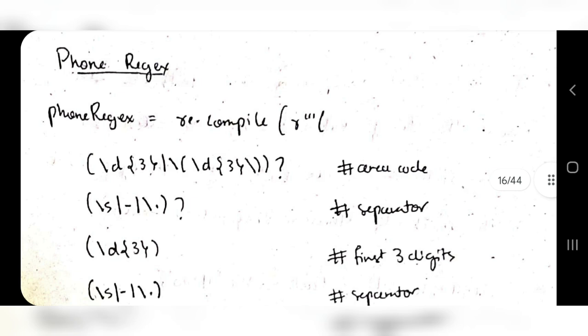And that's it. So the phone regular expression will be stored in this one, and you can use the phone regular expression to find something in a text. For example, there is a text here.